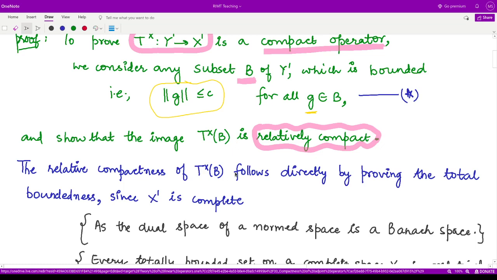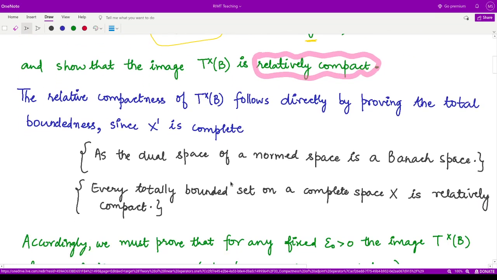So how can we prove that? We know according to the result that every totally bounded set in a complete space is relatively compact, and moreover the dual space of a normed space is a Banach space, which is a complete normed space. Therefore, because the dual space is complete, every totally bounded set is relatively compact. So that means if we are able to show that T cross B is totally bounded, then we can definitely say it has to be relatively compact.